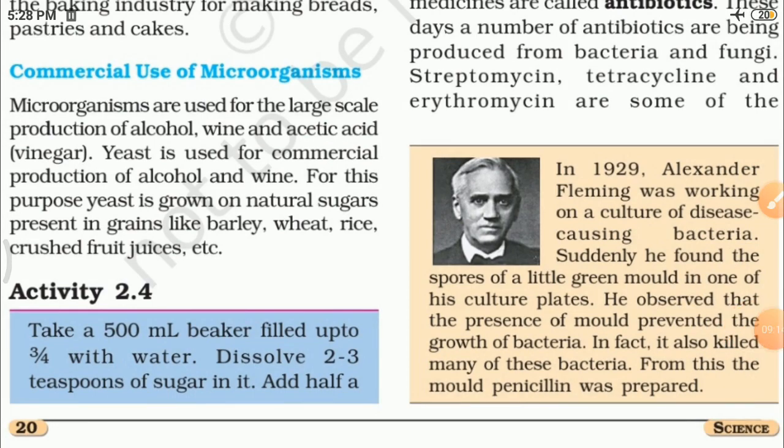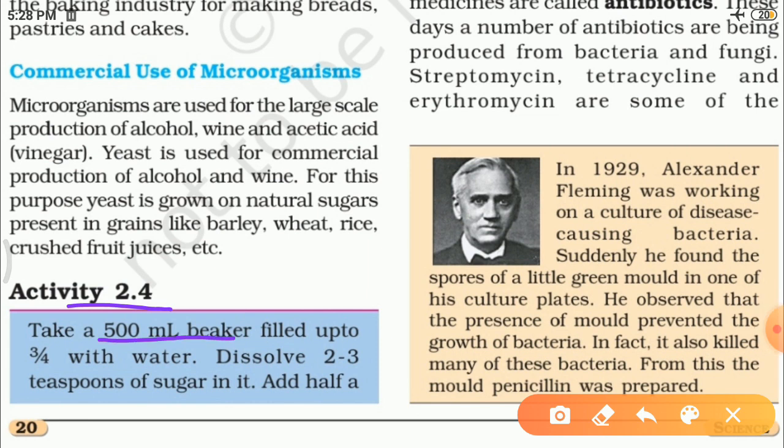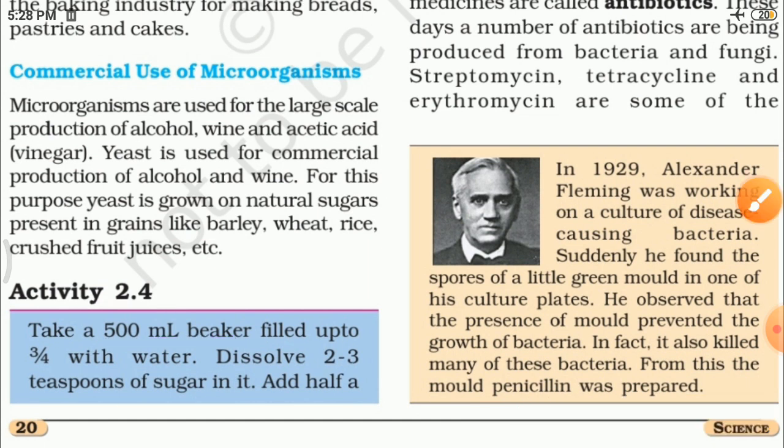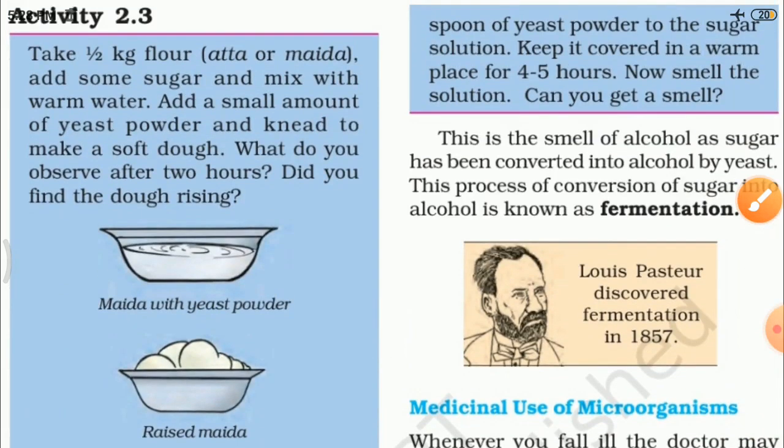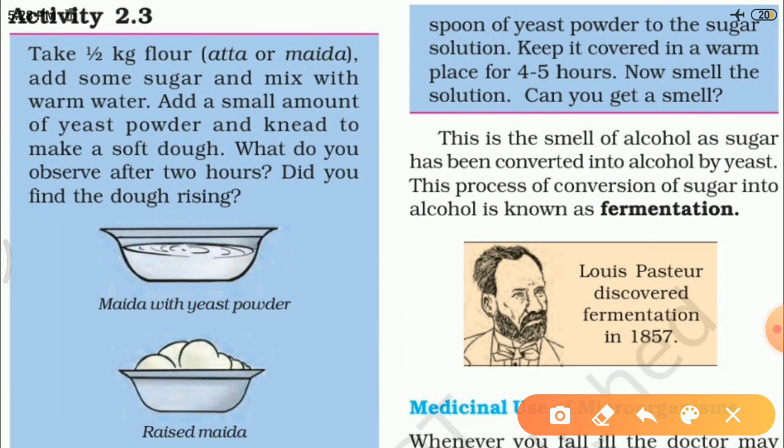Now here another activity is there, activity 2.4, in which we take a 500 ml beaker, fill it 3/4 with water, and add 2-3 spoons of sugar and some yeast. Then we keep it covered in a warm place for 2 to 5 hours, and then we smell the solution. This is the smell of alcohol. We get the smell of alcohol as sugar has been converted into alcohol by yeast.